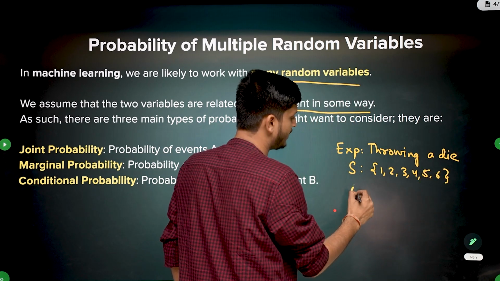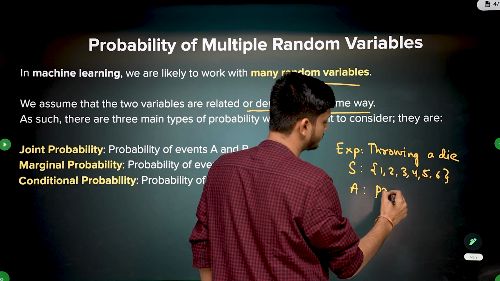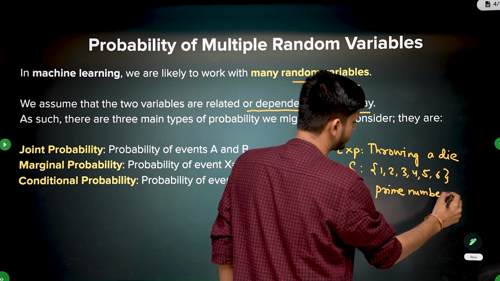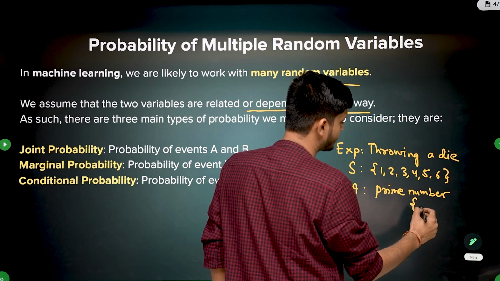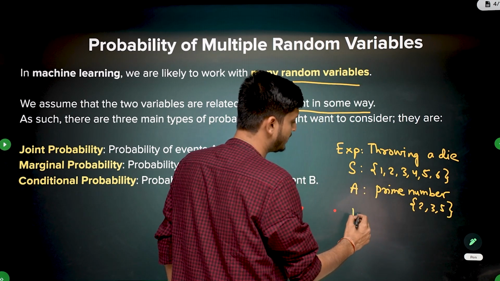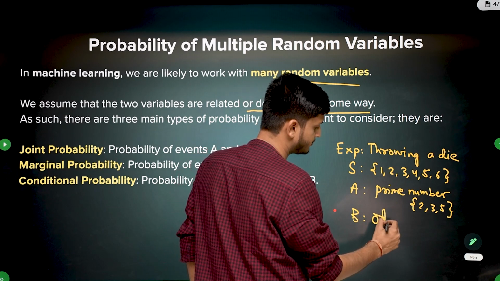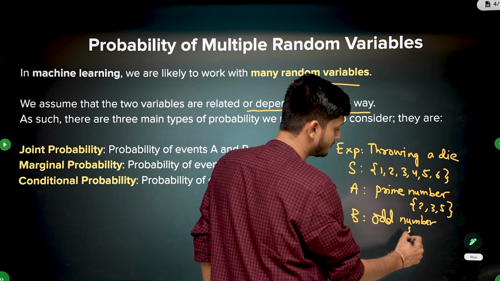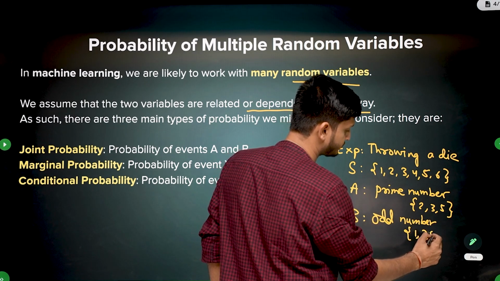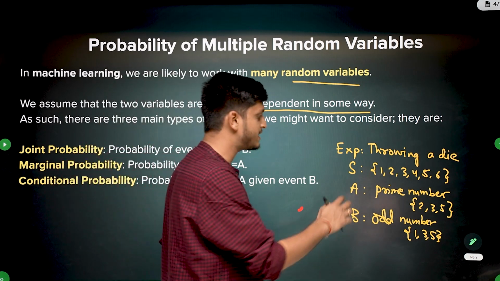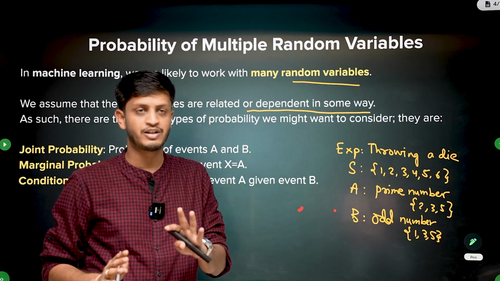Let's say the event A is getting a prime number. So the event A is defined as 2, 3 and 5. Let's say the event B is getting an odd number. It's a different event, 1, 3 and 5. So these are events. These are not random variables right now.